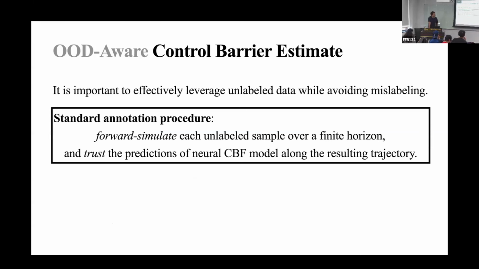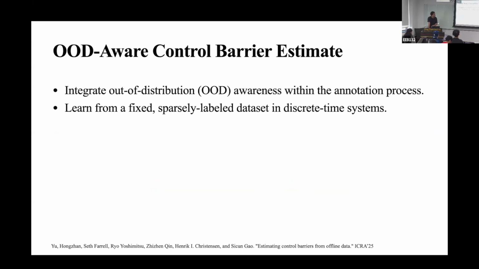The standard annotation procedure is to forward simulate these unlabeled samples, and then we just trust the predictions of the neural models. But apparently, the strategy suffers if the model has not yet generalized. So in our recent ICRA paper, we propose incorporating out-of-distribution analysis. The setting we consider is to learn from a fixed, sparsely labeled data set.